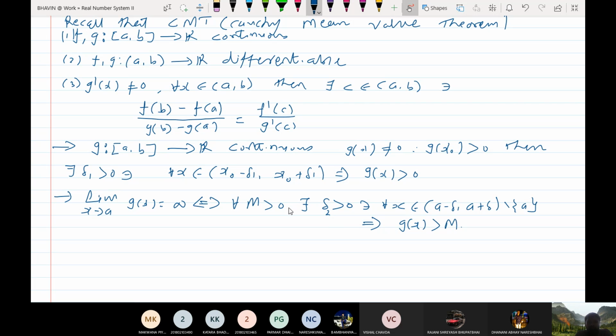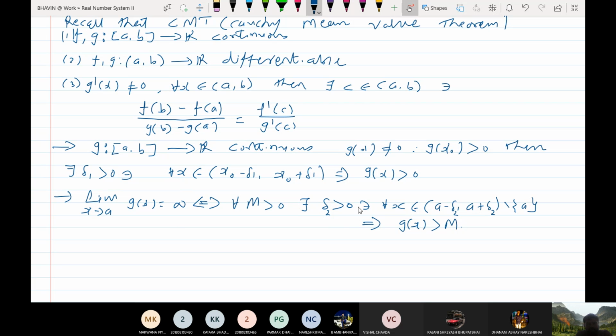So for every m greater than 0, you can find some positive number delta so that this happens. So far I have taken here delta 2. Okay, fine. So do you remember this result?